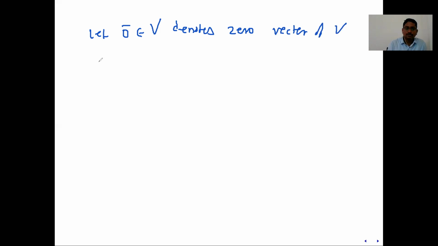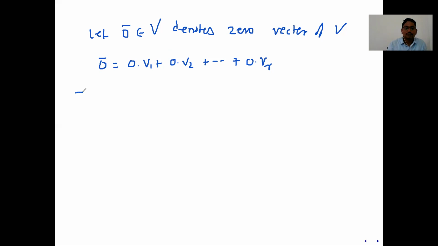So to show non-emptiness, let 0 bar in vector space V denote the zero vector of V. Then one should observe that for this 0 bar, you take all scalars as 0. So this is the 0 scalar multiplied by vector v1 plus the 0 scalar multiplied by vector v2, and so on. All the scalars 0 you take, you will get the 0 vector.